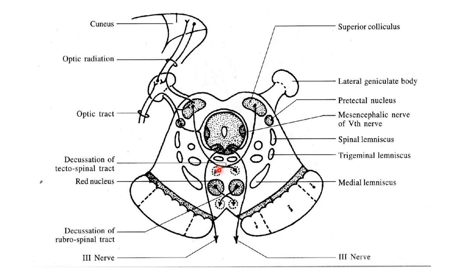Then there are few tectobulbar fibers along with this, which project to the cranial nerve nuclei of the third, fourth, and sixth nerves, and other cranial nerves as well. There are few tectopontine fibers also, which, as the name suggests, project to the nuclei pontis in the pons, and again few tectothalamic fibers for reflex purposes, which project to the pulvinar of the thalamus and the lateral geniculate body. So that is about the superior colliculus and the tectospinal tract.